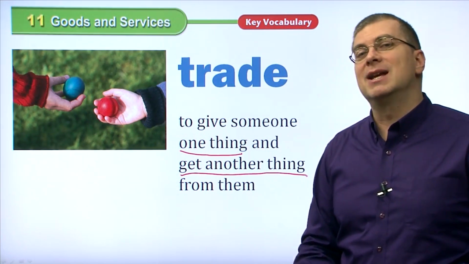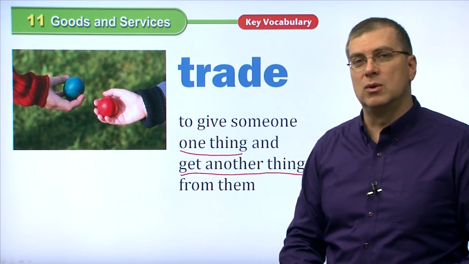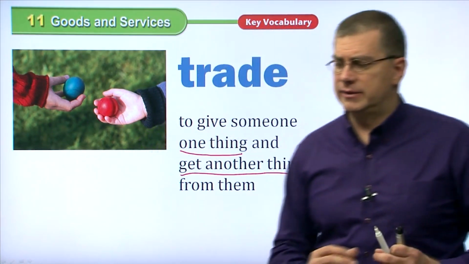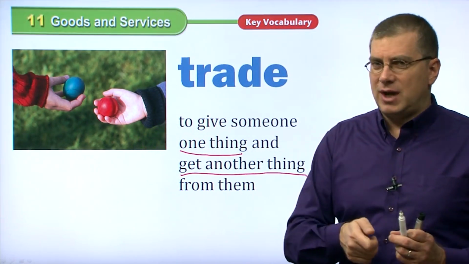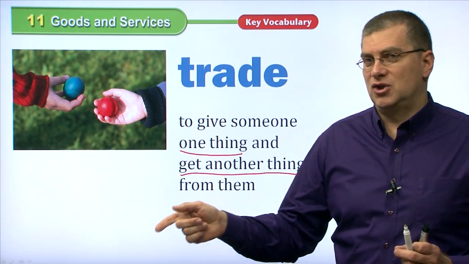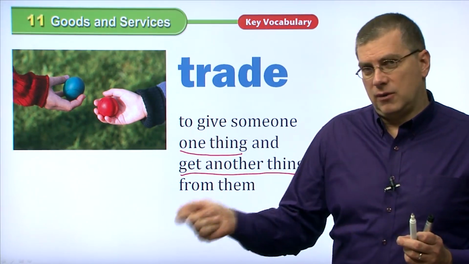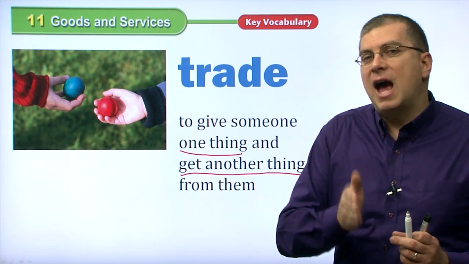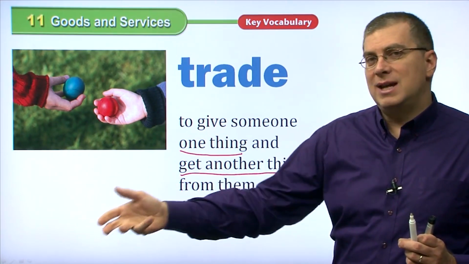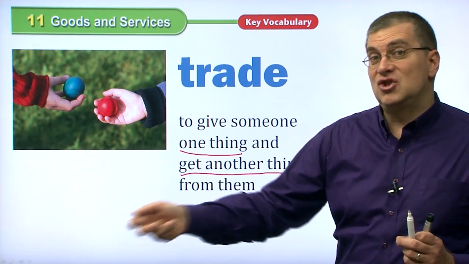Imagine you're eating lunch with your friend at school. You have a ham sandwich. Your friend has a cheese sandwich. You say, I will trade you some of my ham for some of your cheese. So you give your friend half of your ham, not all of your ham, but half of your ham, and your friend gives you half of his cheese.